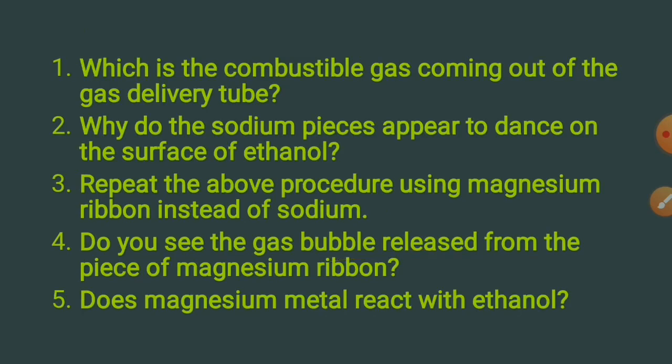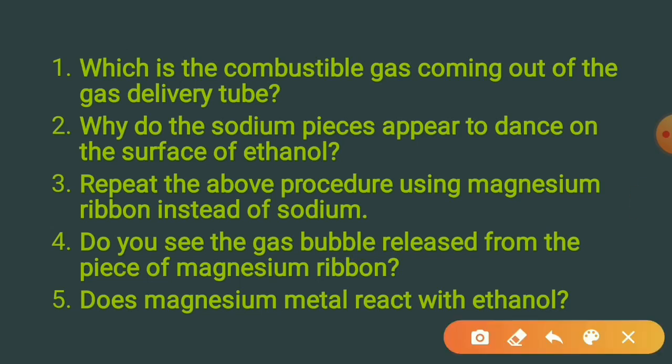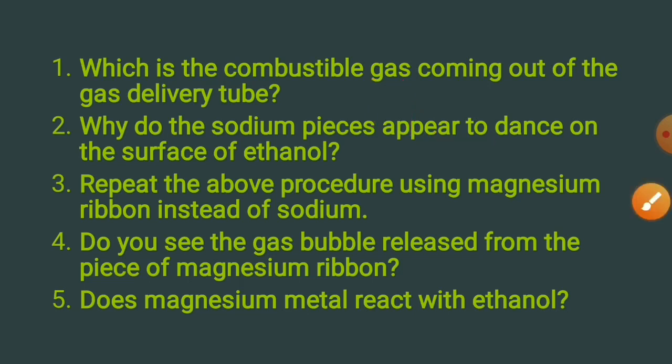These are the questions based on this activity. Let us see them one by one. Which is the combustible gas coming out of the gas delivery tube? It is hydrogen gas. Why do the sodium pieces appear to dance on the surface of ethanol? Sodium reacts with ethanol less vigorously, and the sodium pieces appear to dance on the surface of ethanol because the bubbles of hydrogen gas formed stick to the surface of the metal.